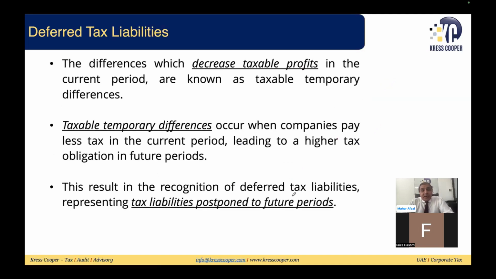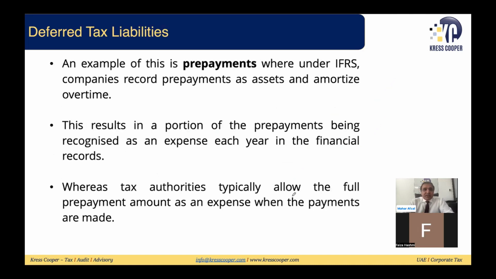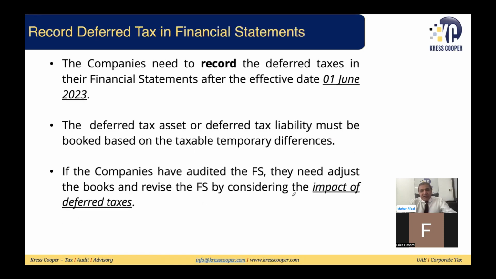So deferred tax liability we have discussed, deferred tax assets we have discussed, taxable temporary difference we have discussed, deductible temporary difference we have discussed. In the same way, whenever you make prepayments, if the tax authorities follow cash basis of accounting, they will allow you the prepayments as an expense, but you will amortize those prepayments over a period of time. So once you make the prepayment, it is allowed as an expense. It means higher expense in the current tax period, lower tax. This is due to temporal differences as well.